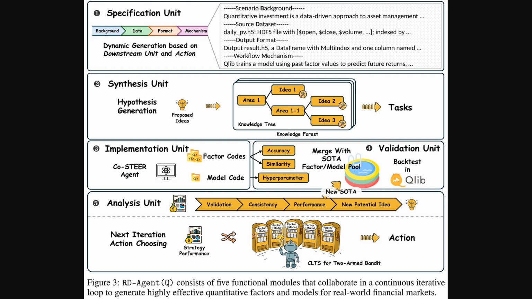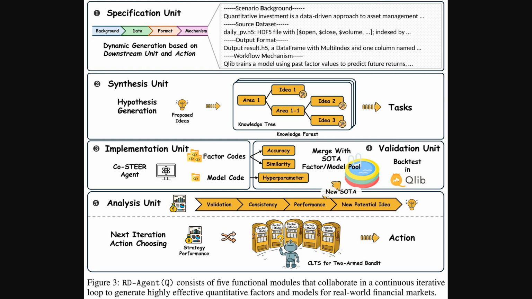These proposed ideas become concrete tasks. Next, the implementation unit, which uses a specialized Co-STEER agent, translates these tasks into actual factor code and model code. These codes are then evaluated and potentially merged into the pool of current SOTA, or state-of-the-art, factors and models. The validation unit then rigorously backtests these new factors or models using the QLib platform to see how they perform in simulated real market conditions.